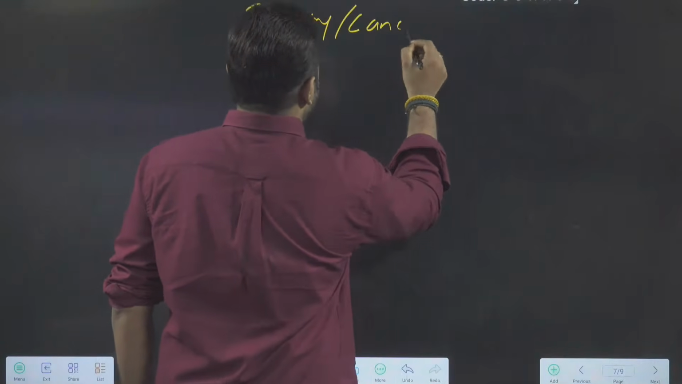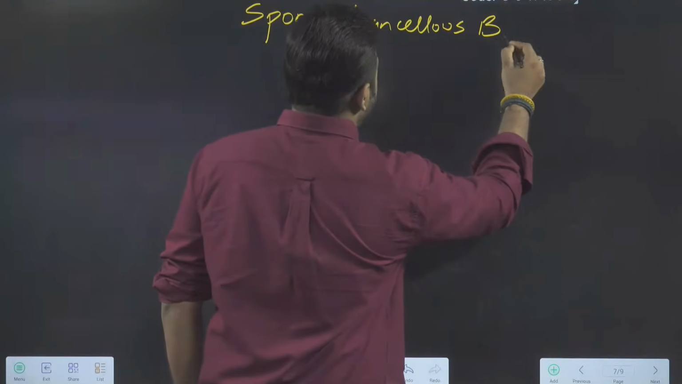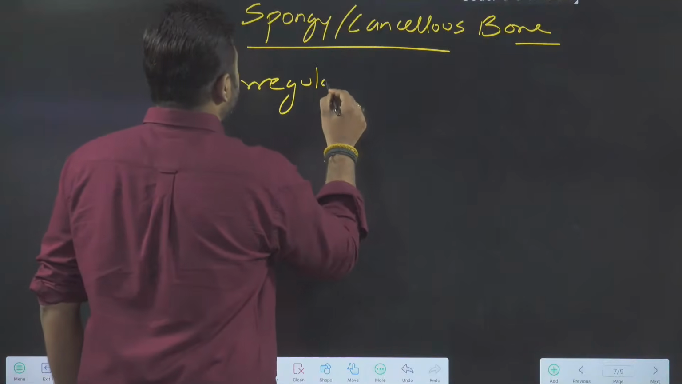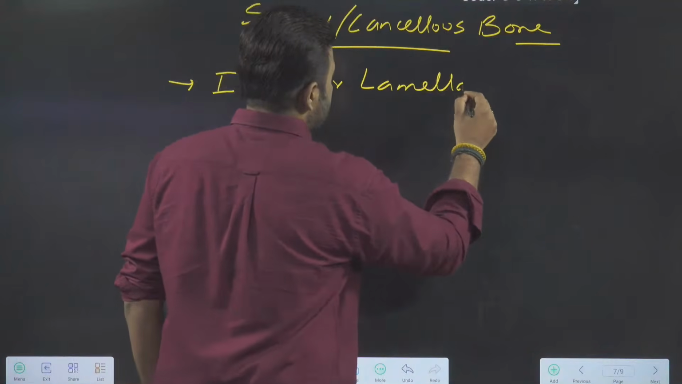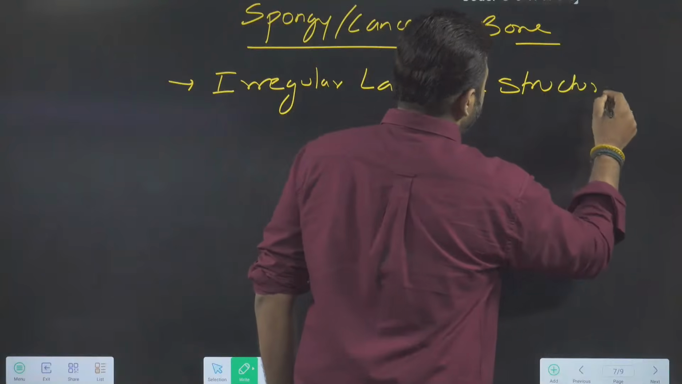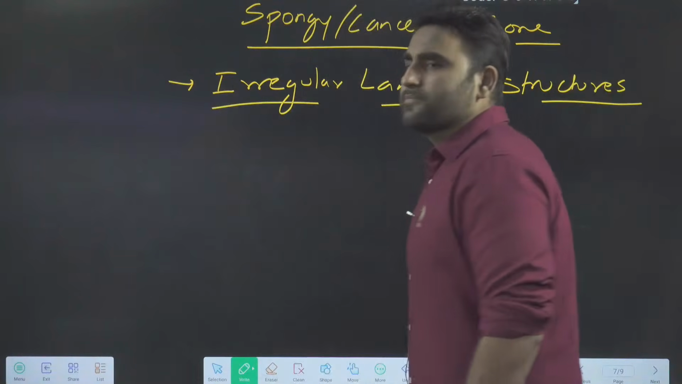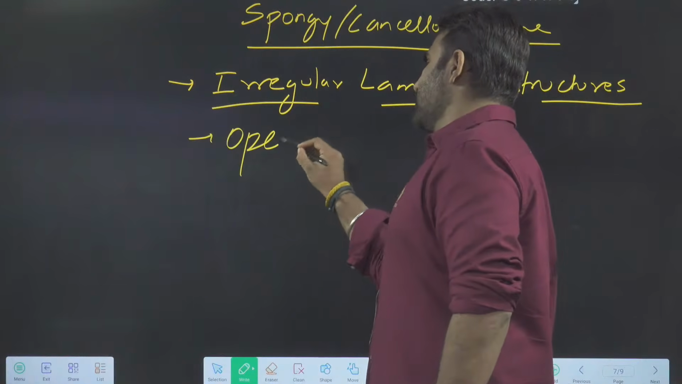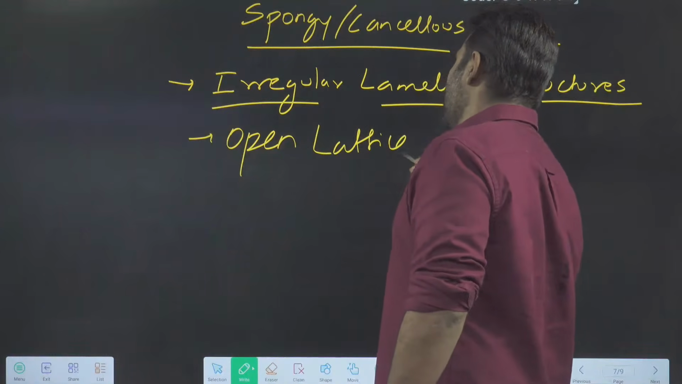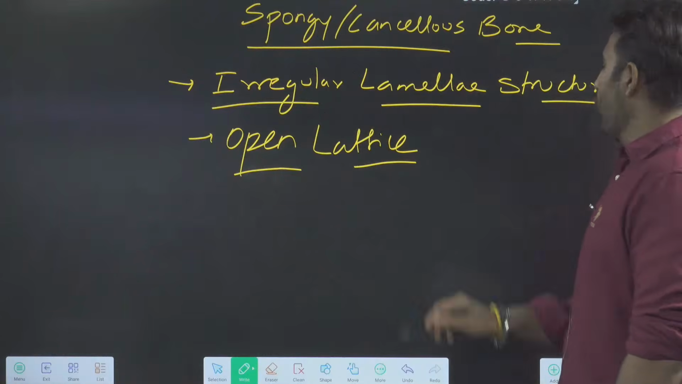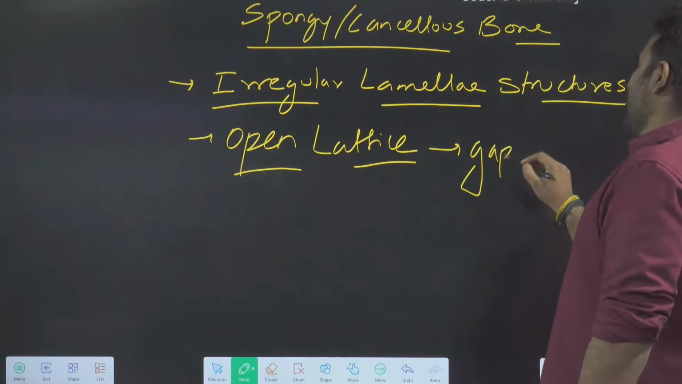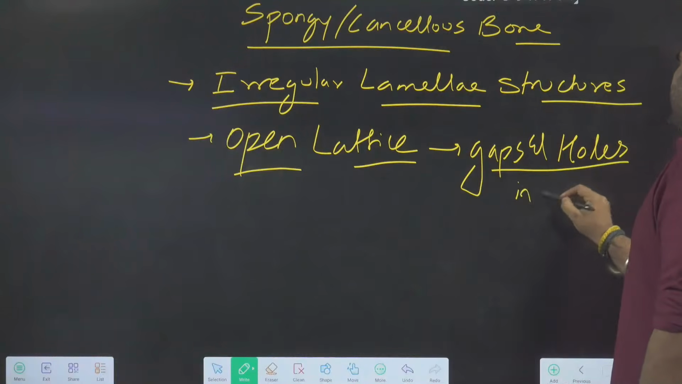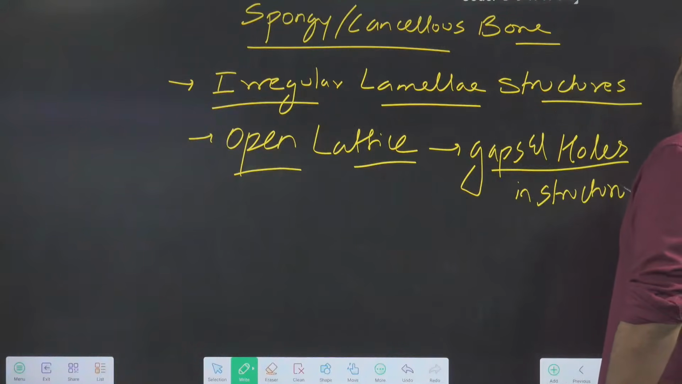Spongy bone, also called cancellous bone, is made up of irregular lamellae structures. They have a structure showing an open lattice. Open lattice means there are gaps and holes in the structure.